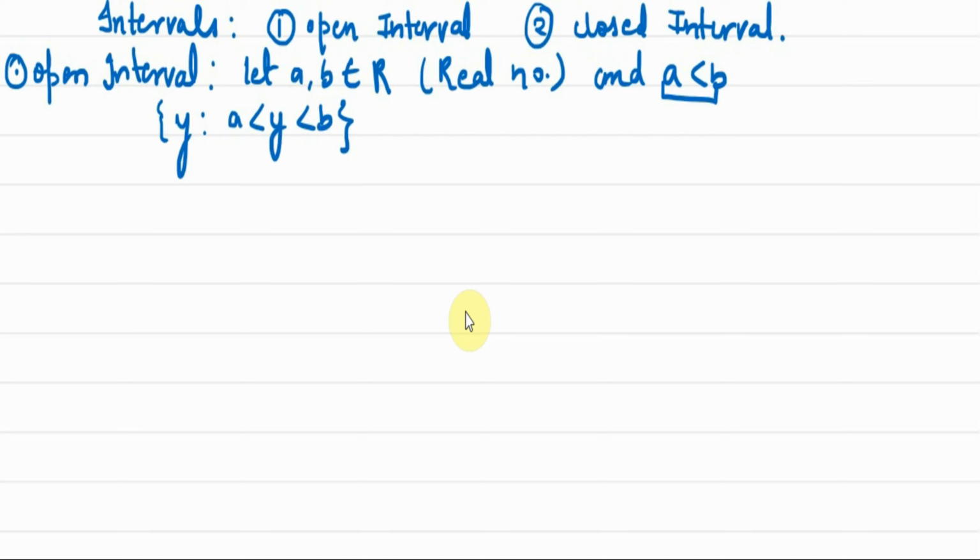Now you can see there is no equal to sign. That means a and b are not included. Fine. It means A and B are not included. Y cannot be equal to A and it can also not be equal to B. It can only lie between A and B. Y ना तो A के इक्वल होगा ना B के. Y सिर्फ इनके बीच में lie कर सकता है. Fine. So this type of interval is called open interval.